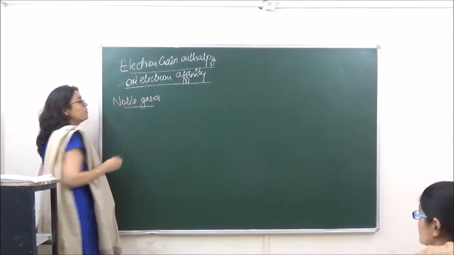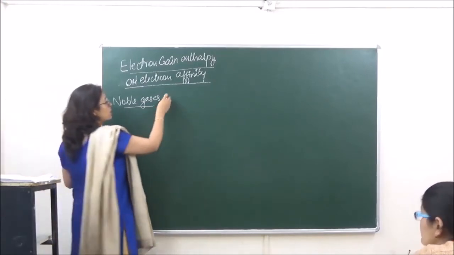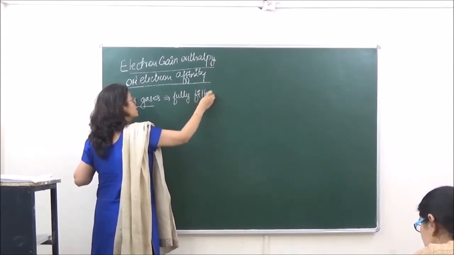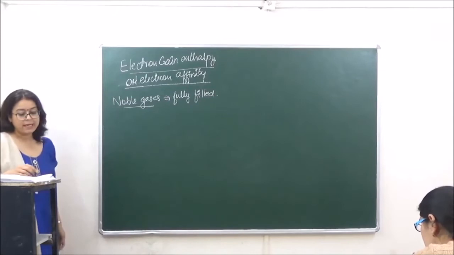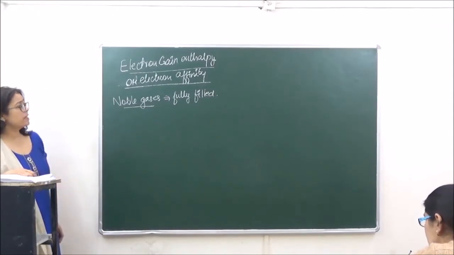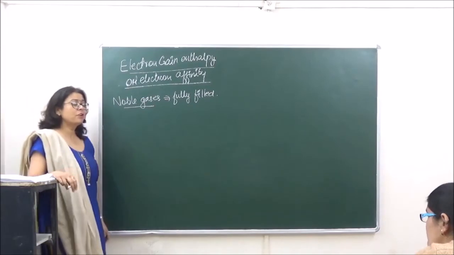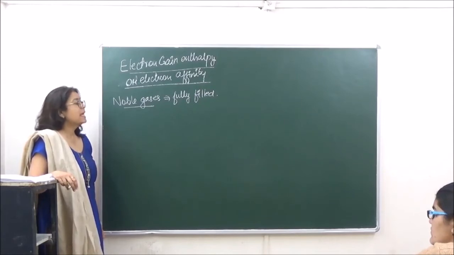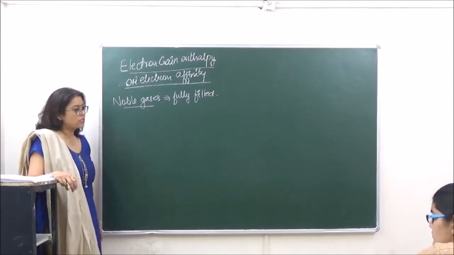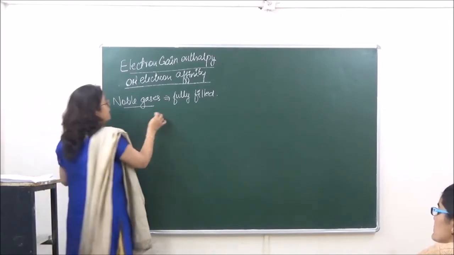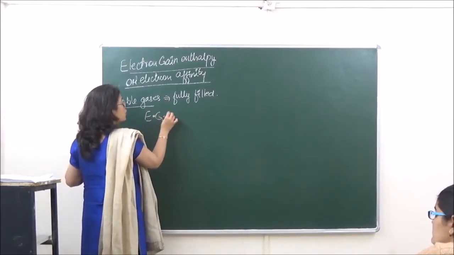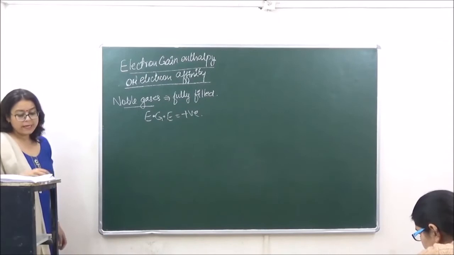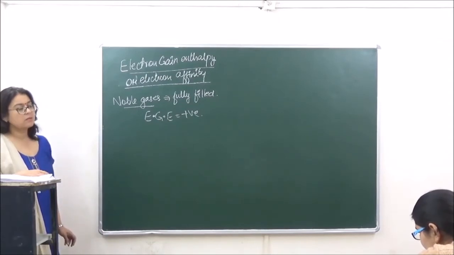We know that the noble gases have a complete octet, or in other words, fully filled electronic configuration, right? Now because they have fully filled electronic configuration, it becomes very difficult to add an electron, as there is going to be a lot of inter-electronic repulsion, and there is no place for the electron to fit in. So for noble gases, the electron gain enthalpy has a positive value. In all the others we were saying negative, but here it is going to have a positive value.